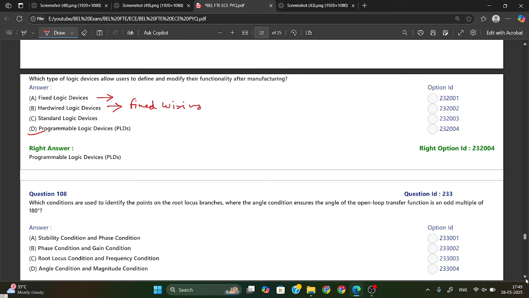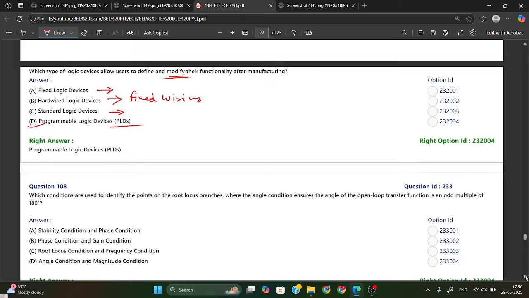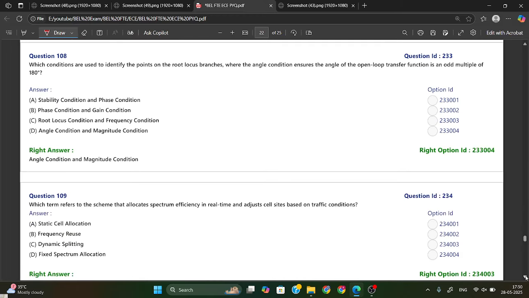And the standard logic device includes gates and flip-flops with a predefined function, so you can't modify it further. So for modification, only the PLD is there. If you use a PLD at the time of manufacturing of logic devices, then you can modify it further according to your requirement.